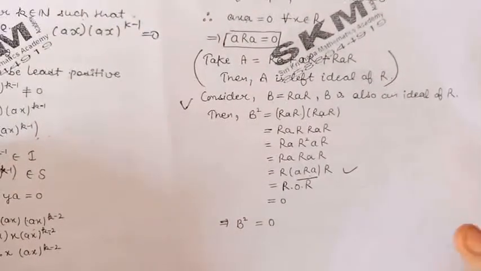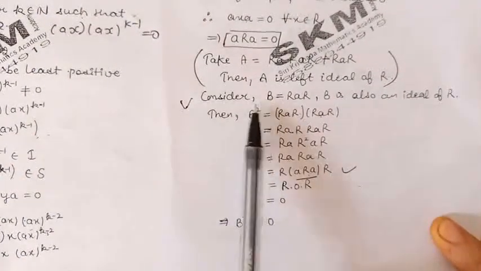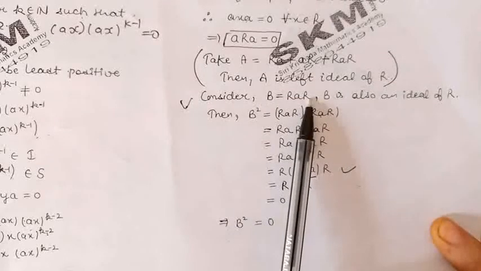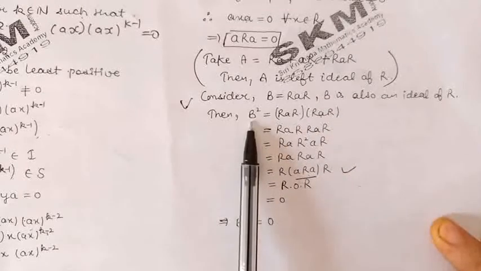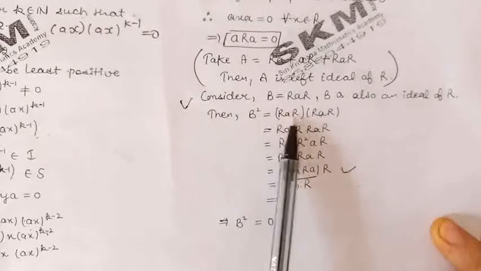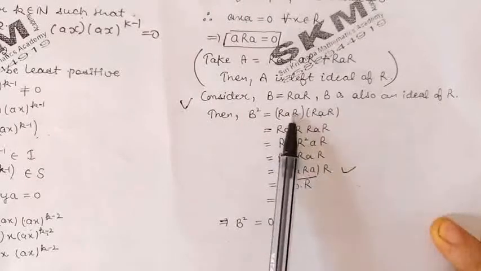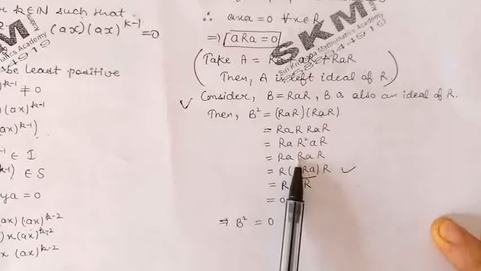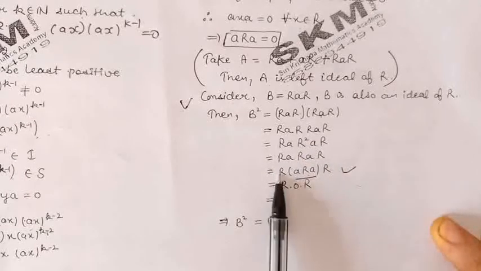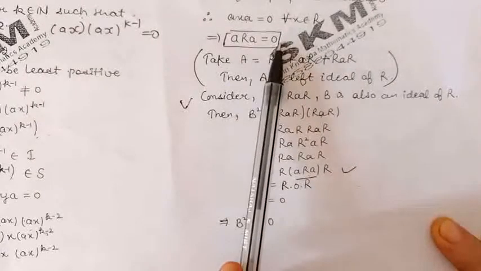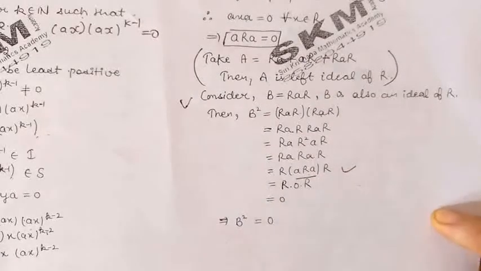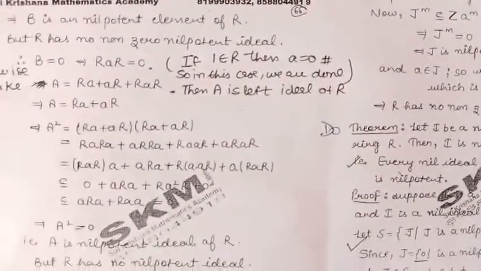Now let us consider B defined by RAR. Then it is also an ideal of ring R. Let us find B square. B square means B into B, means RAR into RAR. Now R into R, that is R square, which is again R. So this will become R into ARA into R. Now ARA, that is already 0. So we get B square is equal to 0. So by definition, we can say that B is a nilpotent ideal of the ring R.